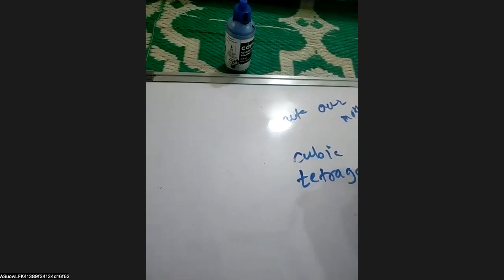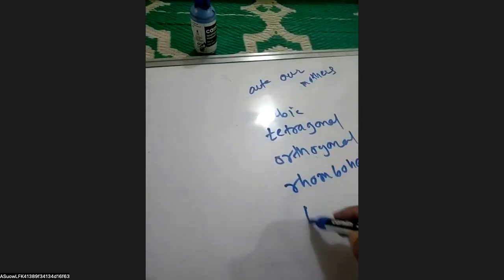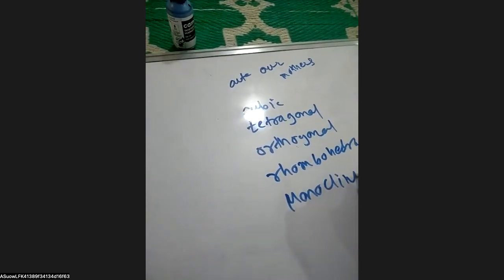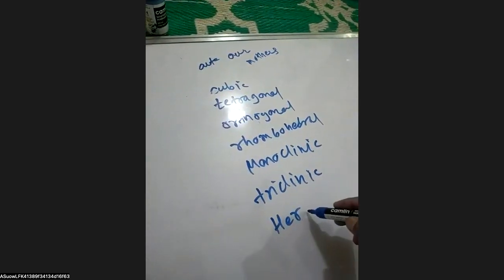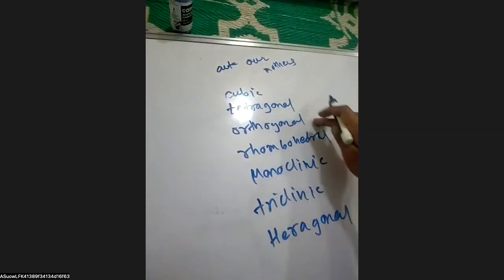Third is the rhombohedral, monoclinic, triclinic, hexagonal. So these are the seven: cubic, orthorhombic, rhombohedral, monoclinic, triclinic, hexagonal.